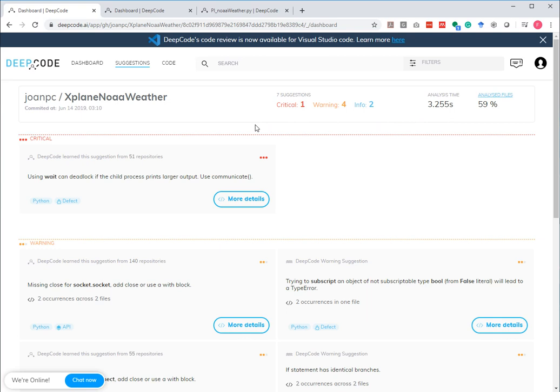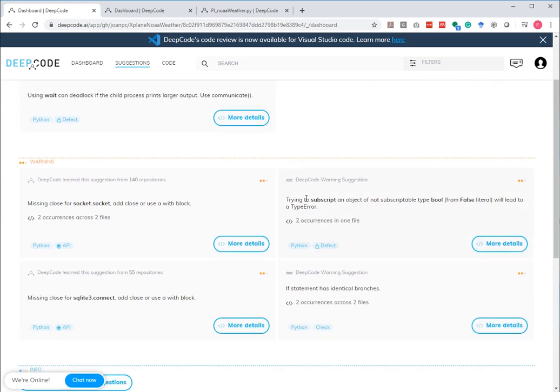It's not a big project, but it shows the exact thing I'm looking for, so I was choosing this one here. So the one we want to have a look at is this one, trying to subscript an object of non-subscriptable type bool. Let's have a look at the error, and then we can also see what's behind it and what makes it a bit special in that regard.